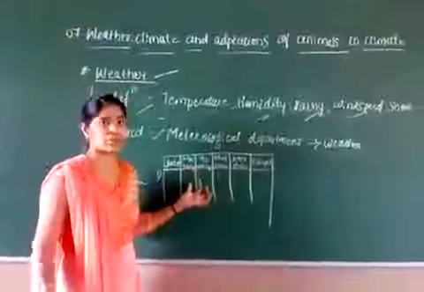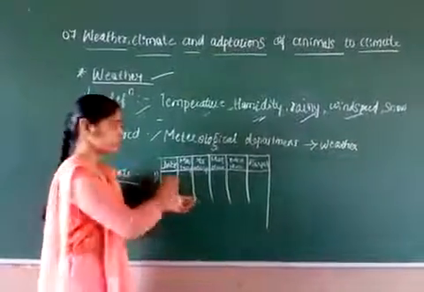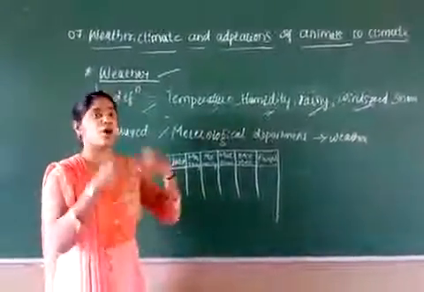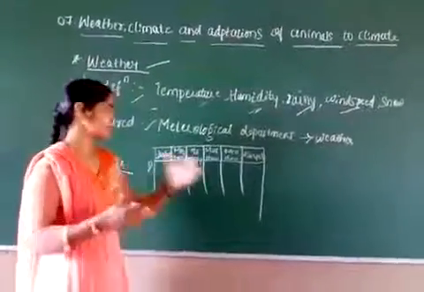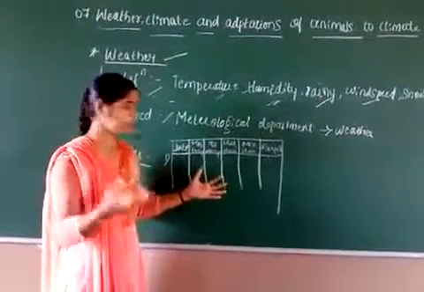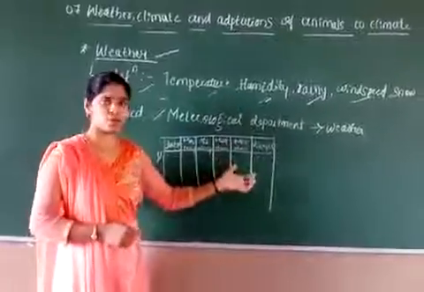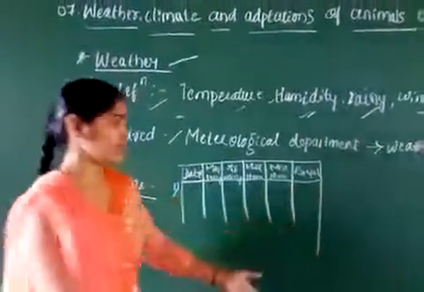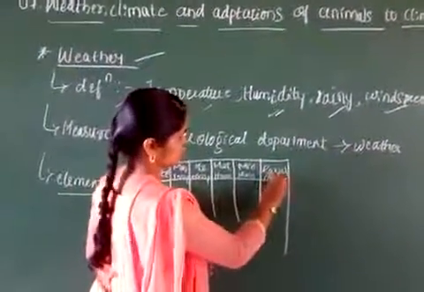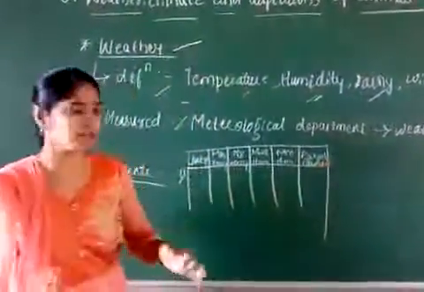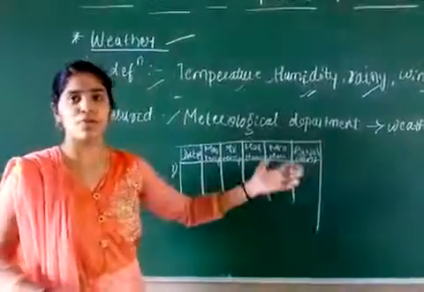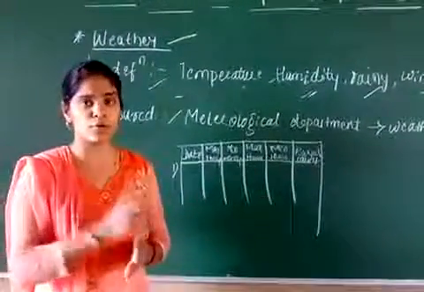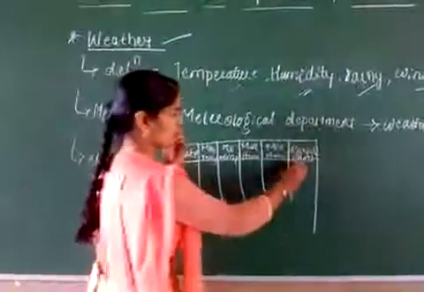What is the temperature of today's condition? Is it a maximum temperature or a minimum temperature? Whether your place is more humid or less humid? How much rainfall is going to happen today? That is measured in millimeters. We may say that 200 millimeters of rainfall occurred today. You may have heard about that. So you have to put that in.